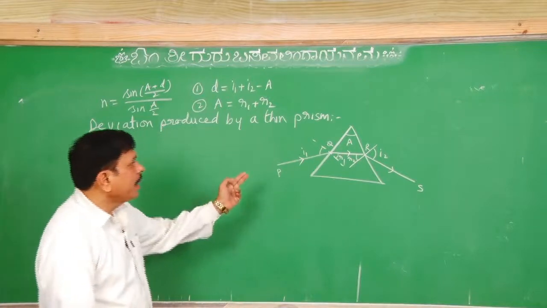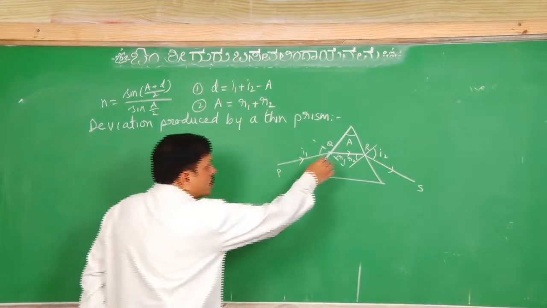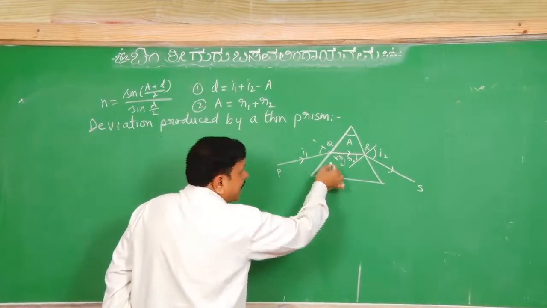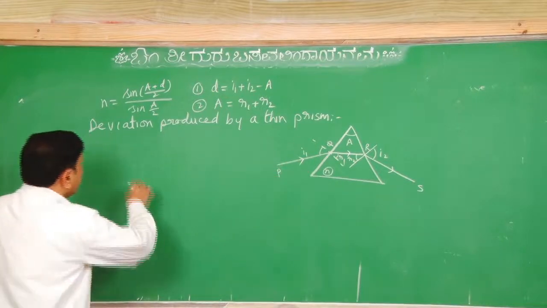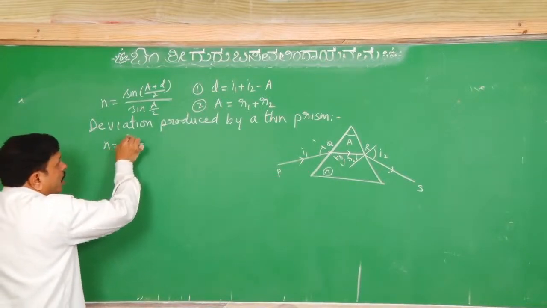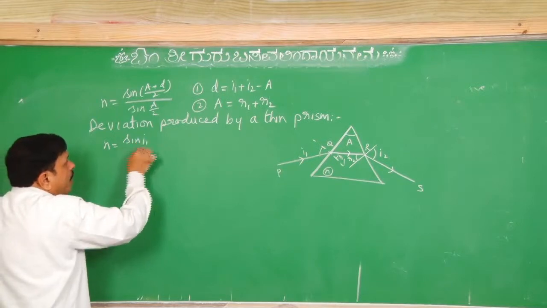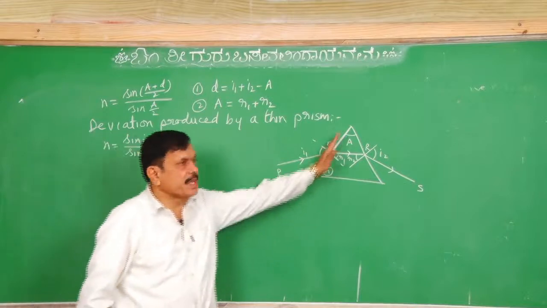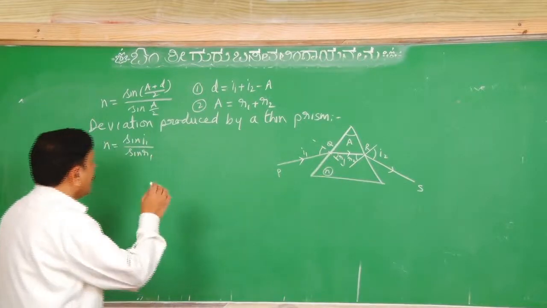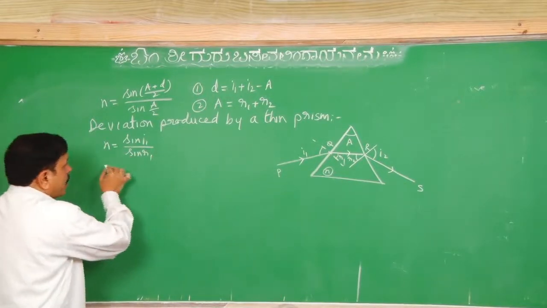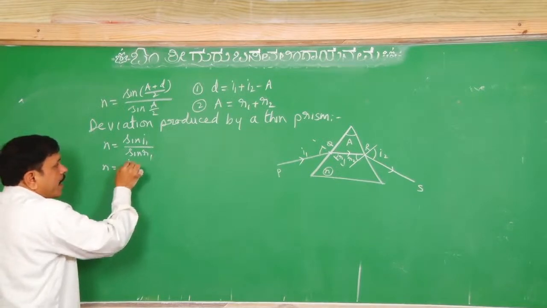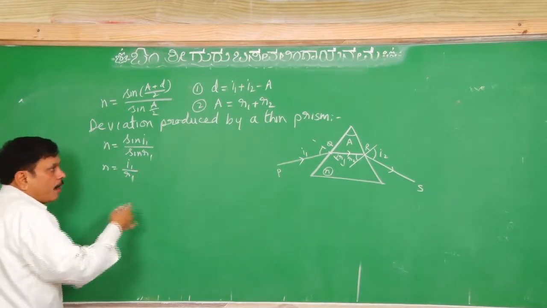So, as all the angles are small, if the refractive index of this medium is N, then we can write N is equal to sine of I1 by sine of R1 for the first face. Now, because of that we can write this as I1 by R1. Why?